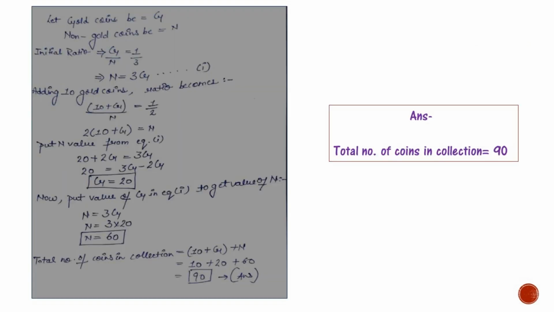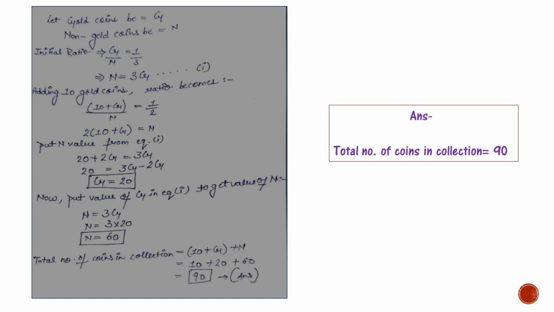Now let us solve this question. Let gold coins be G, non-gold coins be N. It is given that there is one gold coin for every 3 non-gold coins. That is, initial ratio G divided by N is 1 divided by 3. Now it will become N equals 3G, that is equation 1.